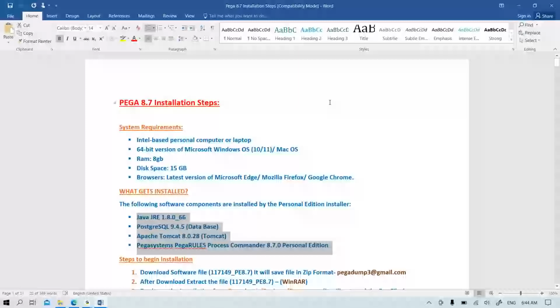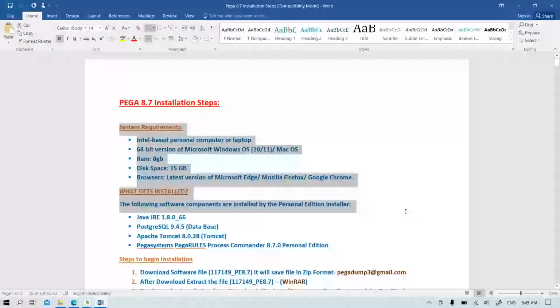So these are all prerequisites for the installation. These are the prerequisites for the system, and when you install this package, these are all the things it is going to install. Basically, this installation process that we do is called the personal edition installation, or we'll call it the home edition. It's a full package, and it contains everything.